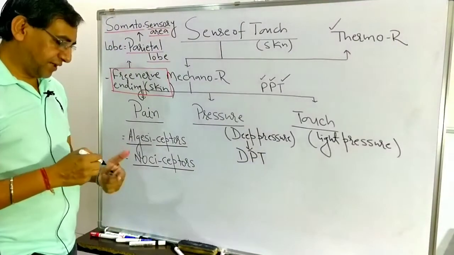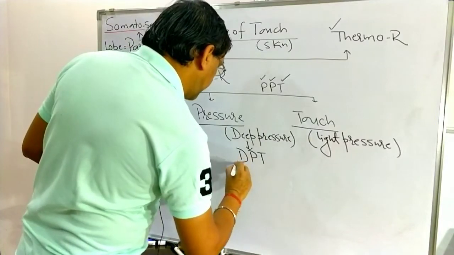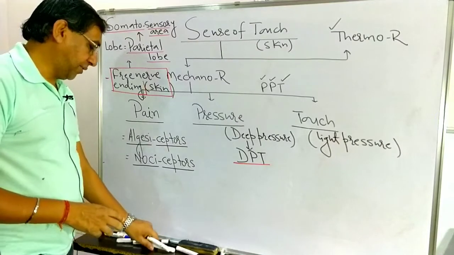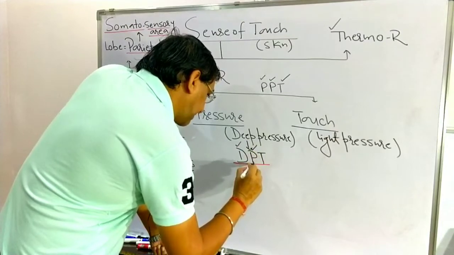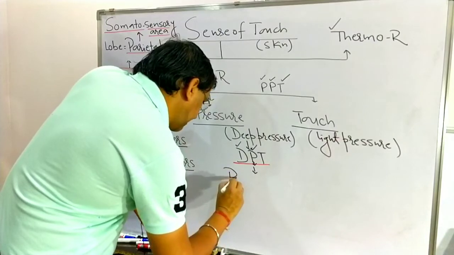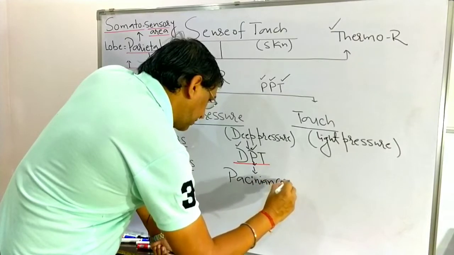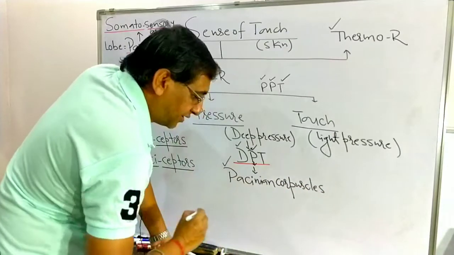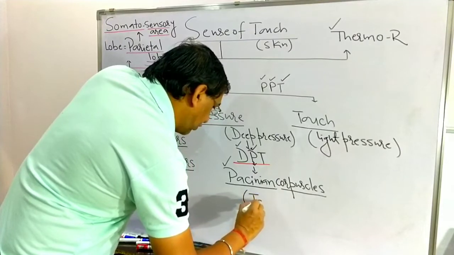Related with the pressure, you have to remember one short form, that is known as the DPT here. The structure which is responsible to collect the deep pressure is known as the Pacinian corpuscles. It is a type of tango receptor.